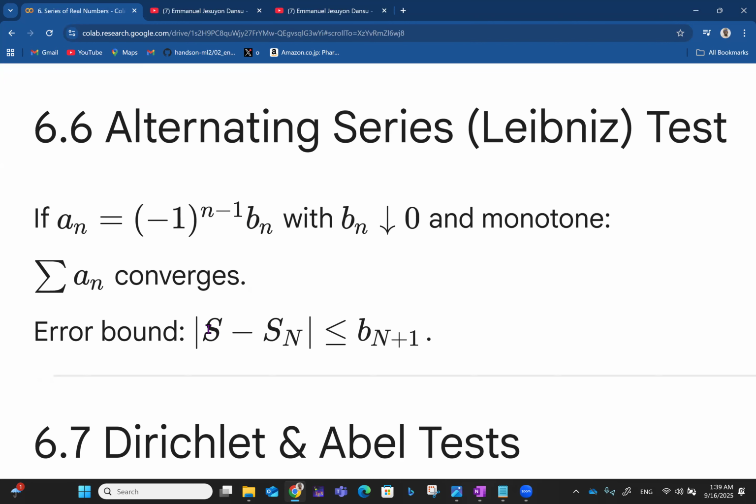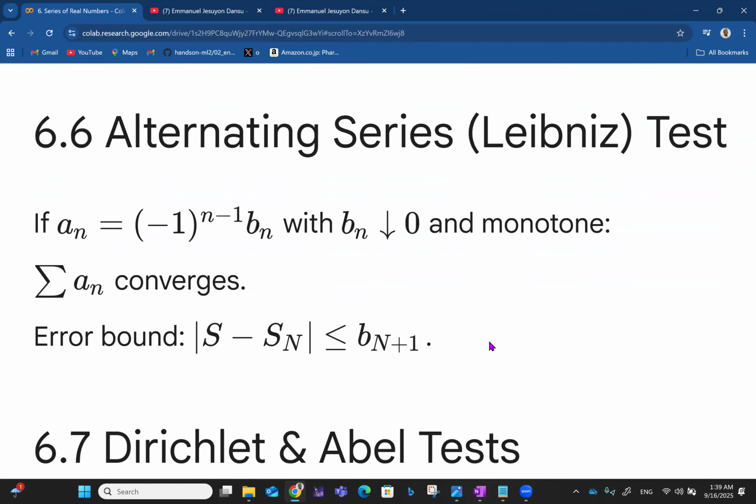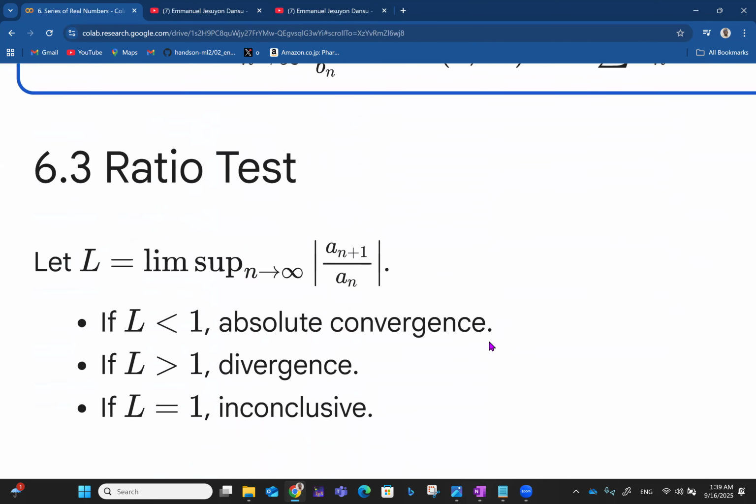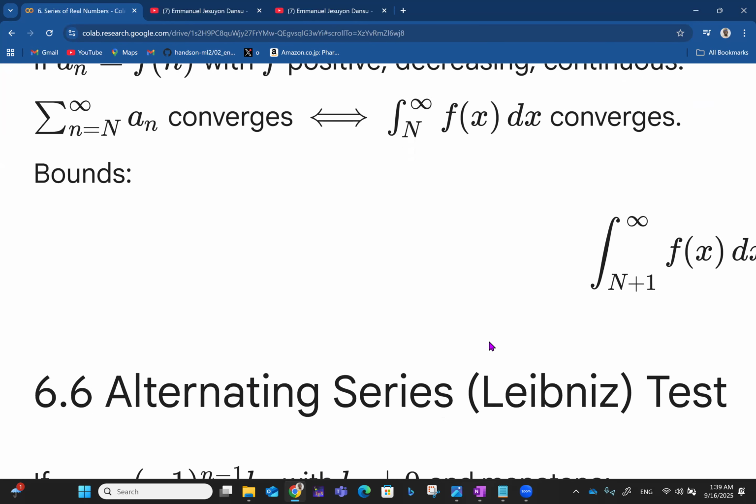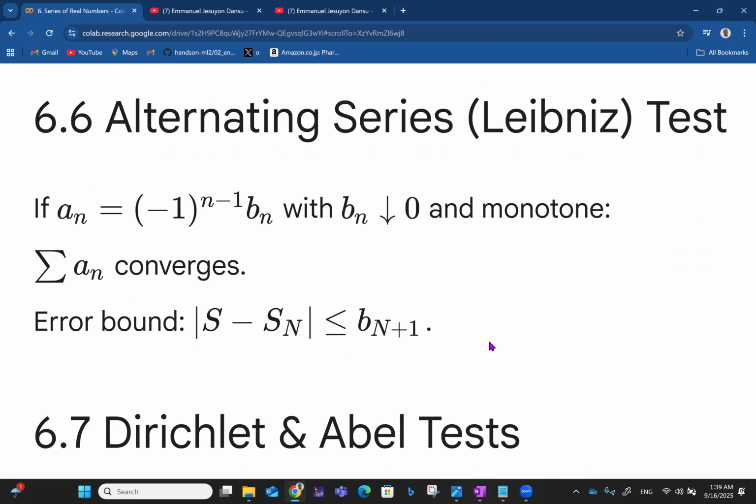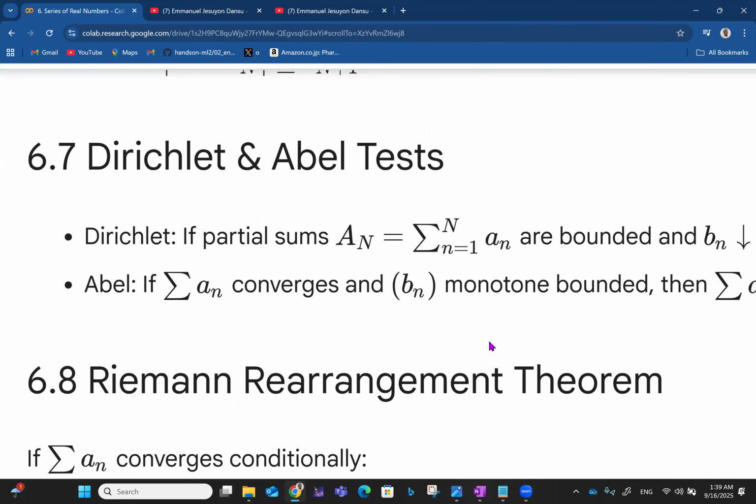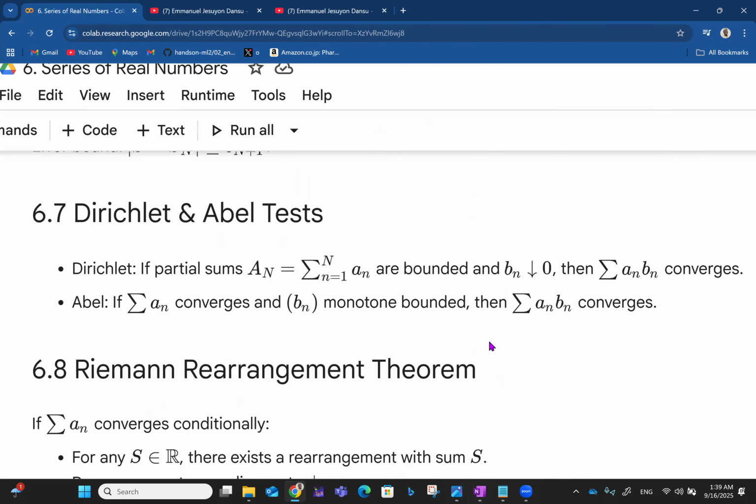So the error bound is now the absolute value of S minus S_n less than or equal to b sub n plus 1, like that. Apart from that, I think I did more of the ratio test, root test, and integral test. But in the real analysis arena, we have more tests. In addition to those three, we have the alternating series Leibniz test, and we have the Dirichlet and Abel tests.